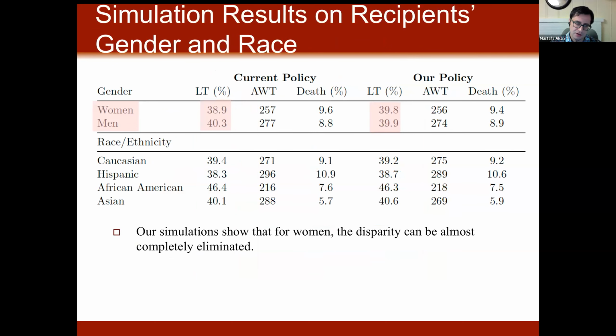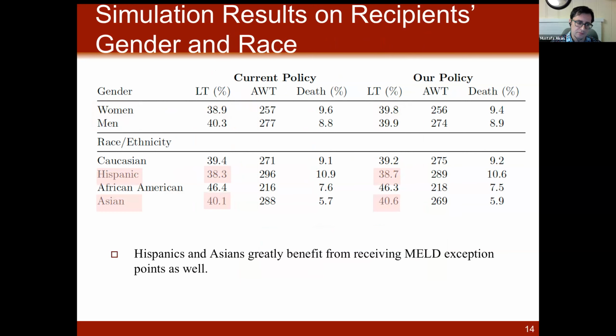How about the effects on gender and race? The simulation results show that for women, the disparity is almost completely eliminated. For Hispanic and Asian patients, they also benefit greatly from providing these multiple exception scores.